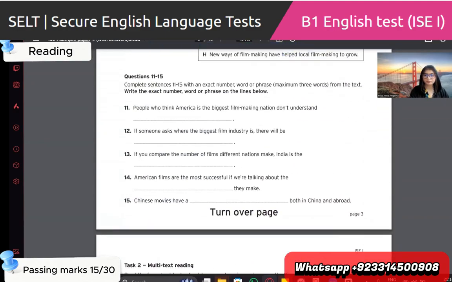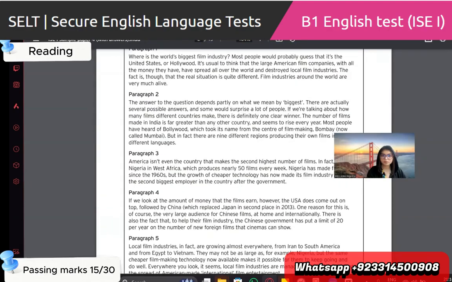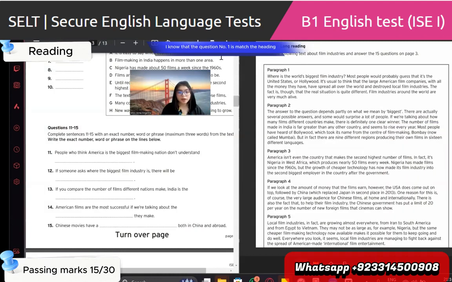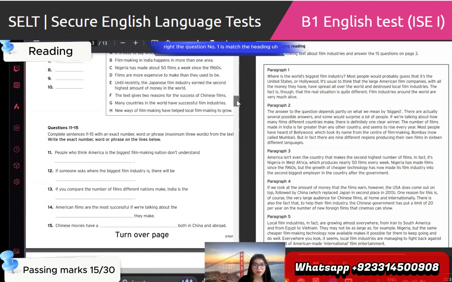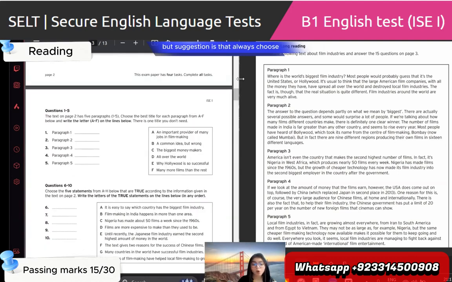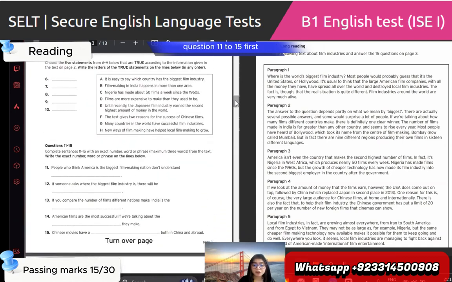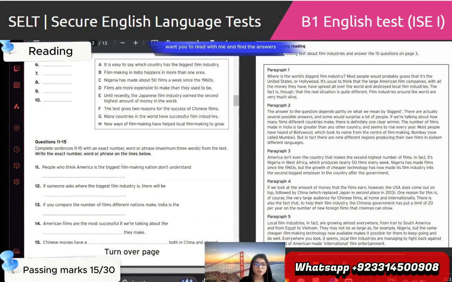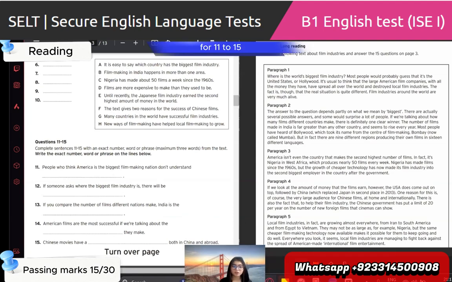Long text reading. The tip for this test is this: I know that question number 1 is match the heading, right? Like you have to match the heading with the paragraph, but the suggestion is to always choose questions 11 to 15 first, because that gives you an idea about the text. You get a deeper understanding of the text, then it is easier to find out true or false statements. Okay? So I would want you to read with me and find the answers for 11 to 15. Let's start off with question 11 to 15.